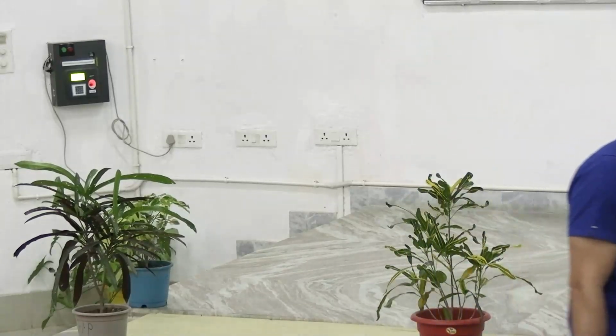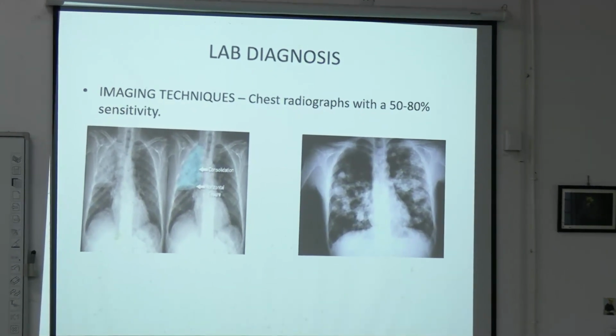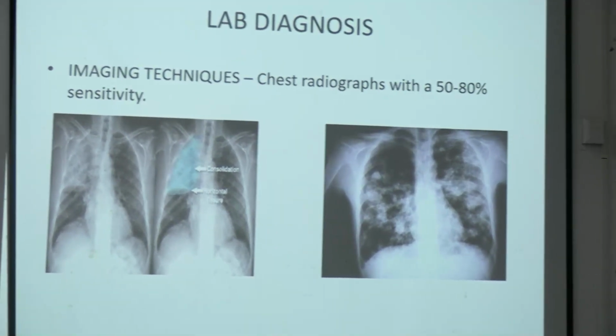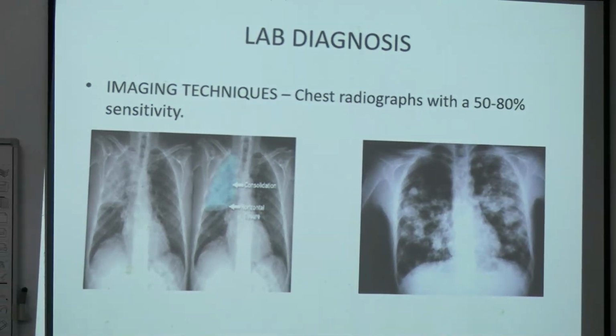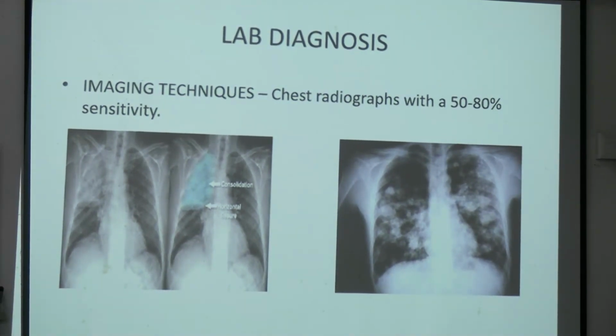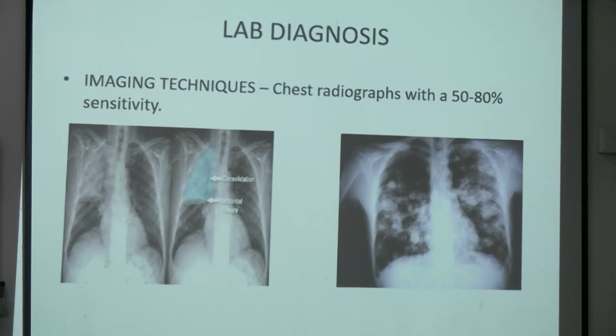So these are the various complications which you must remember. Involvement of the pleura resulting in pleuritis, lung abscess, empyema, and dissemination of the bacteria to distant sites, predominantly via hematogenous route. Okay? Out of these two, which is bronchopneumonia and which is lobar pneumonia? 50 to 80% sensitivity. Radiography is the gold standard. Which is bronchopneumonia, which is lobar pneumonia, and why?